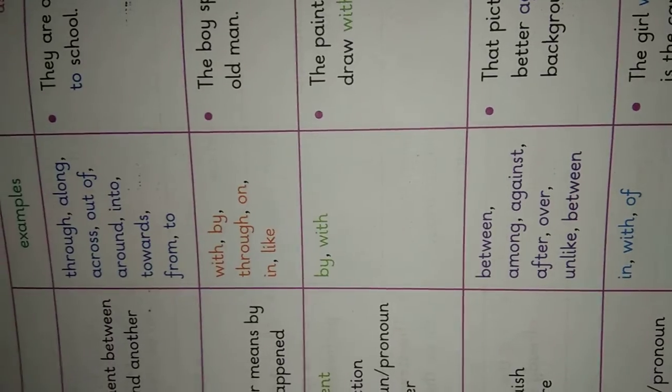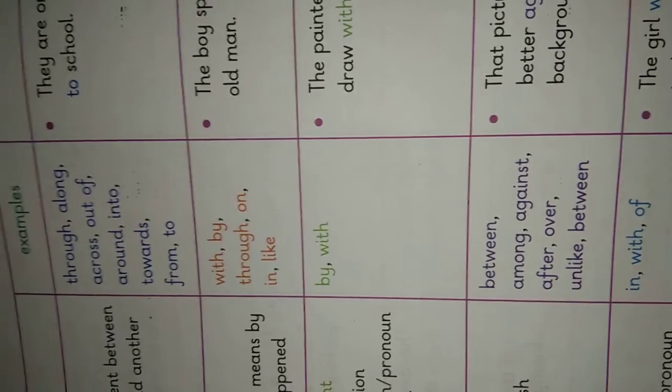So, guys, today we have seen prepositions and the examples of prepositions. Hope you will all learn and revise prepositions. A preposition is an important part of the English language. It is used to show a relationship between a noun and a pronoun in a sentence. A preposition must always be followed by a noun or a pronoun in a sentence. It can never be followed by a verb.